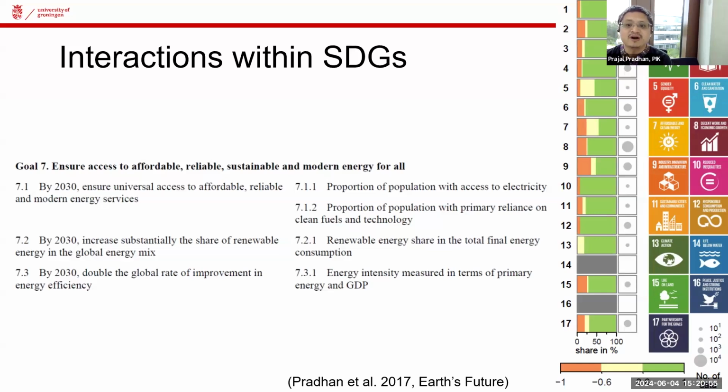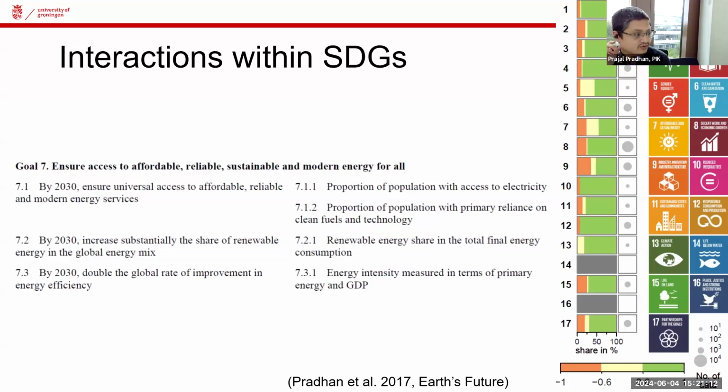Let's forget about the negative impact in terms of greenhouse gas emissions on climate action and other SDGs. So that's why we need to be careful about what we are doing here.